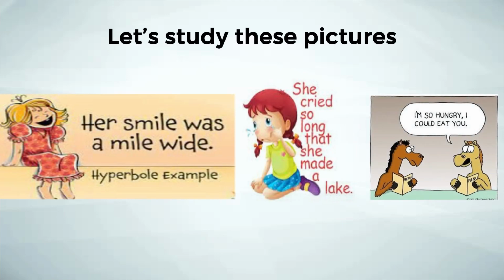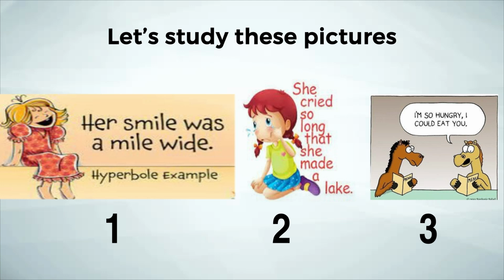But before that, let us study these three pictures. Picture number 1 says, her smile was a mile wide. Picture number 2 says, she cried so long that she made a lake. Picture number 3 says, I'm so hungry I could eat you. So in all these three pictures, there are overstatements. A smile cannot be a mile in length.